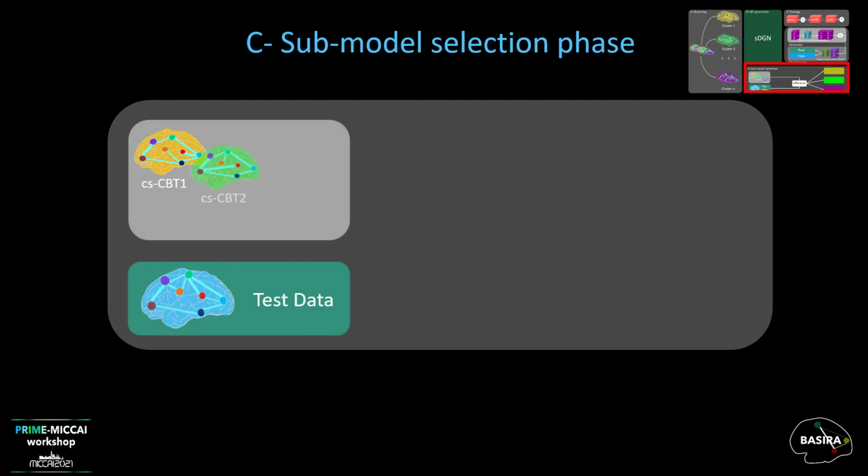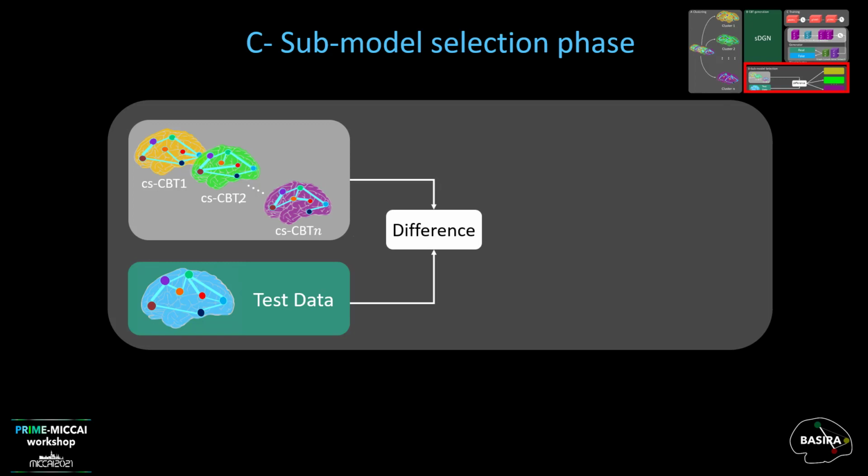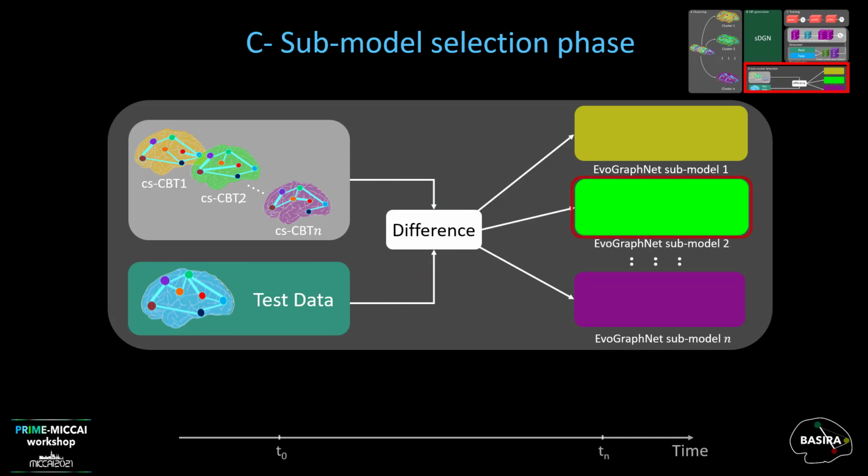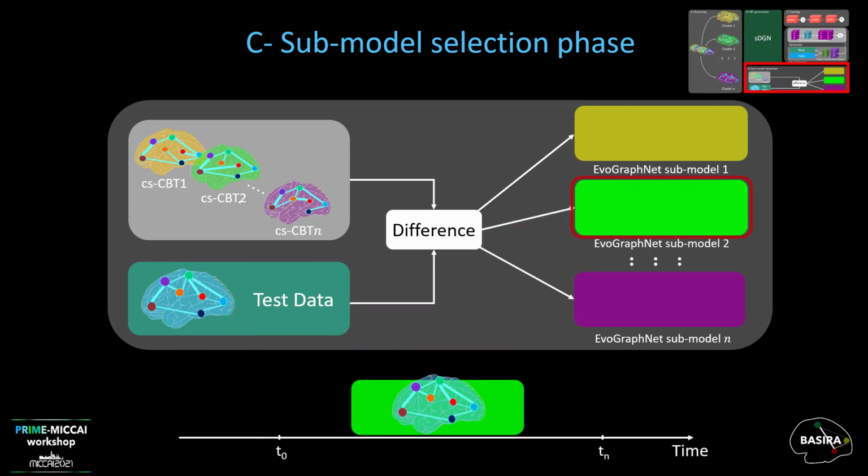Lastly, we have a closer look at our submodel selection step. For each testing subject at baseline time point T0, we aim to select the most suitable EvoGraphNet submodel. To do so, we compute the difference between the obtained n cluster-specific CBTs and each test data to examine similarities. Since similarity increases with smaller differences, we use the submodel that has been trained with the most similar cluster-specific CBT for better results.